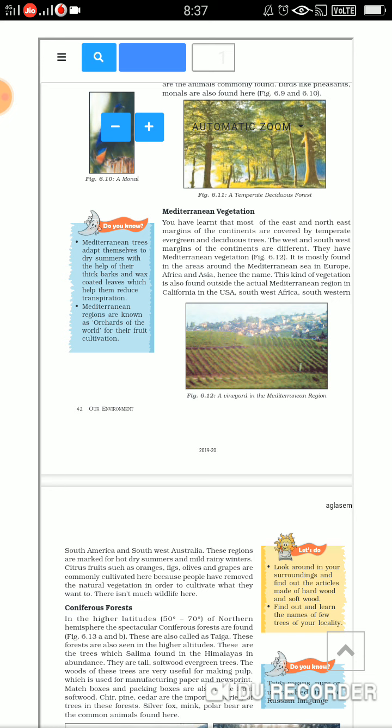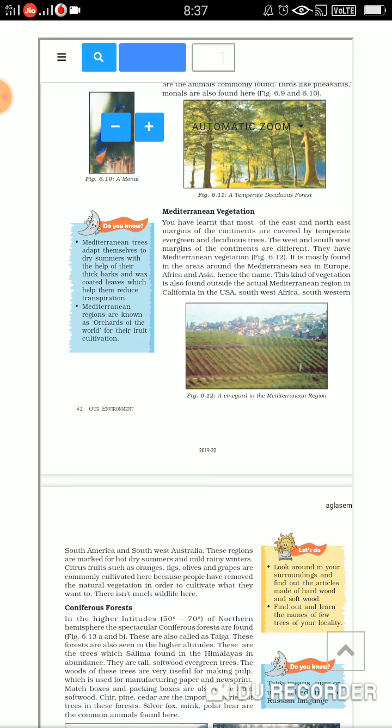Mediterranean vegetation is found around the Mediterranean Sea in Europe, Africa, and Asia, as the name suggests. This kind of vegetation is also found outside the actual Mediterranean region: in California in the USA, Southwest Africa, Southwestern South America, and Southwest Australia. These regions are marked with hot, dry summers and mild, rainy winters.